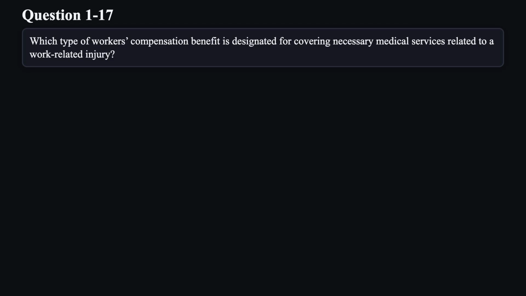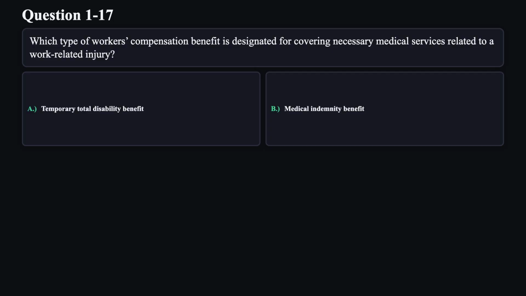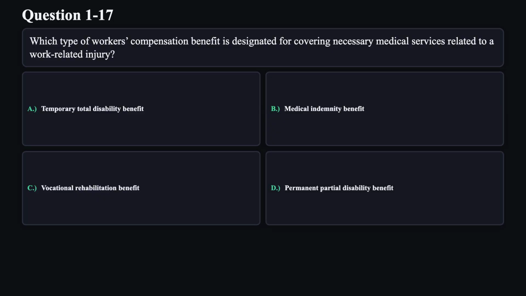Question 17. Which type of workers' compensation benefit is designated for covering necessary medical services related to a work-related injury? A. Temporary total disability benefit. B. Medical indemnity benefit. C. Vocational rehabilitation benefit. D. Permanent partial disability benefit.